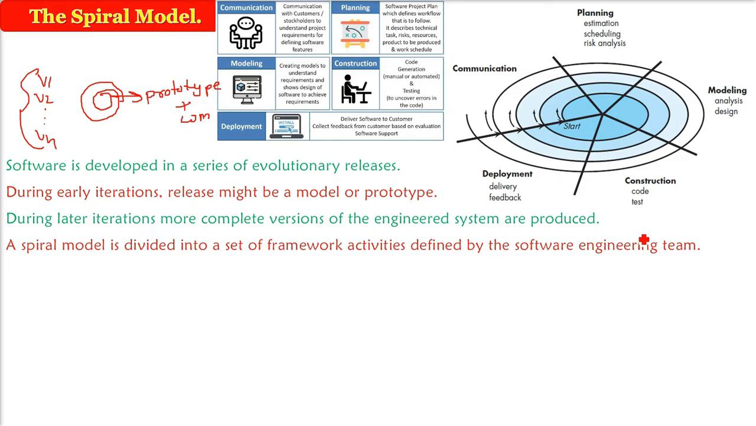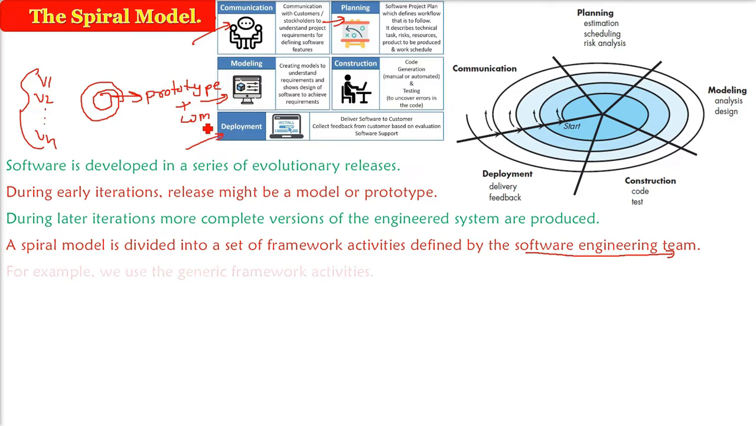Now this spiral model, if we just take the framework activities, because we know the basic SDLC framework activities are communication, planning, modeling, construction, deployment. So how do we define the spiral model with respect to the framework activities? We have to communicate, then plan, then model, then construct, that is, actual coding is done here, and finally deployment. So how do we use this spiral model?